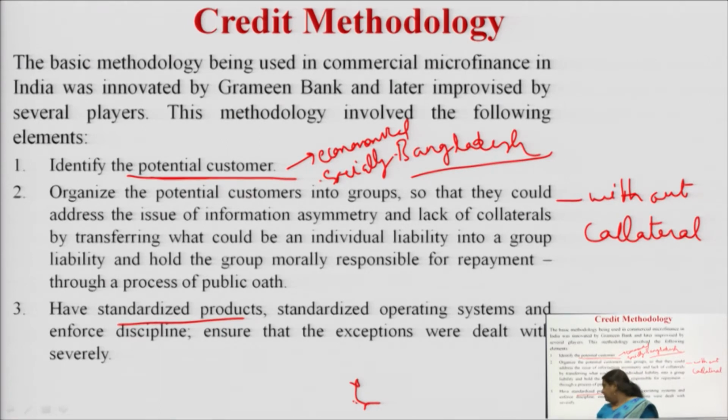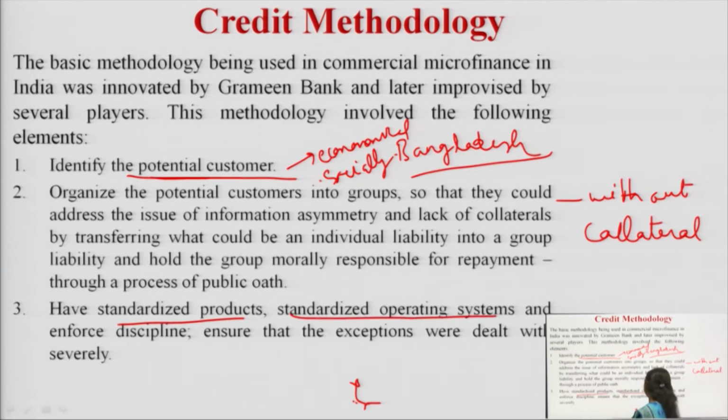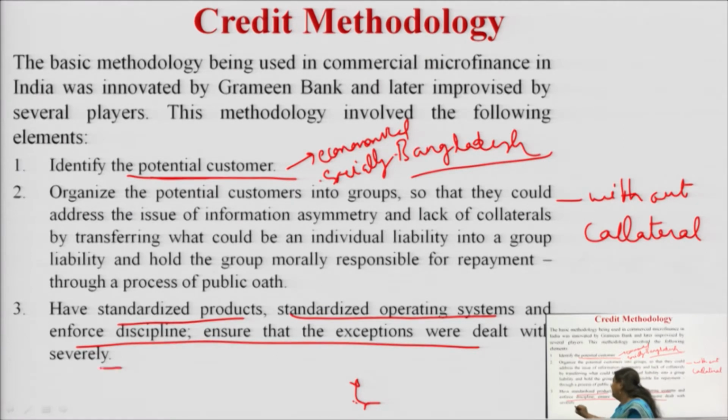Then the operating system should also be different. What does the operating system mean? How they would be getting the loans, because we are dealing with people who are not financially literate. When people are not financially literate, it is very important that they should be taught how to repay the loan and what the conditions are on which the loans are to be given. This is our standard procedure which we follow while giving the loan, so that we can deal with the customers with discipline, and we can also treat the exceptions which come on our way, right.